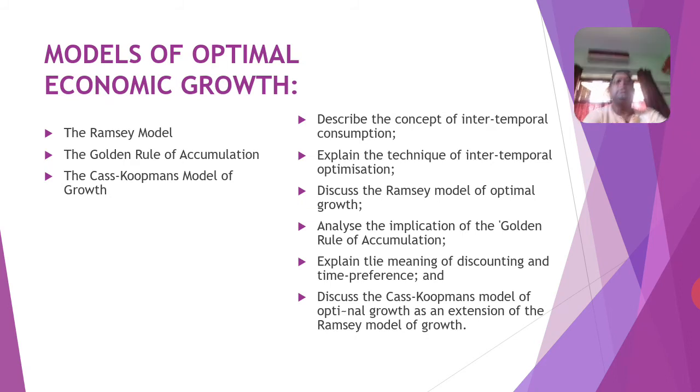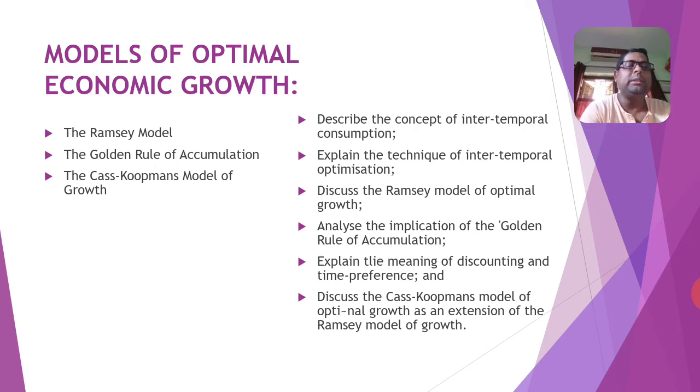The next unit is regarding models of optimal economic growth. There are also some interesting models. The important model is the Ramsey model, and from this chapter, you have to learn about the concept of intertemporal consumption and the technique of intertemporal optimization, and the Ramsey model of optimal growth. And you have to analyze the implication of the golden rule of accumulation. This is very interesting and also very important for your examination.